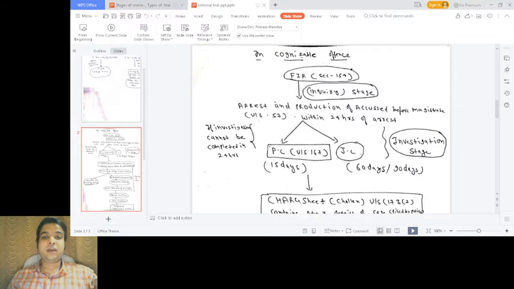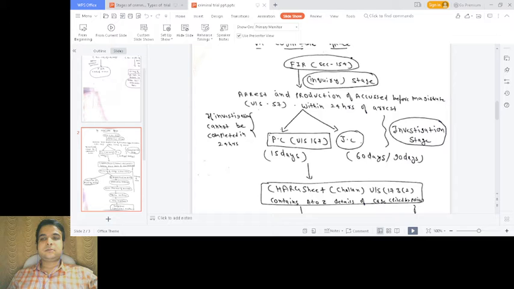After the registration of the FIR under section 154, the police officer has to arrest the person and produce the accused before the magistrate within 24 hours under section 57. After the production of the accused, if the magistrate thinks that the investigation cannot be completed in 24 hours, then he will grant police custody for a maximum period of 15 days, or judicial custody for 60 days or 90 days.